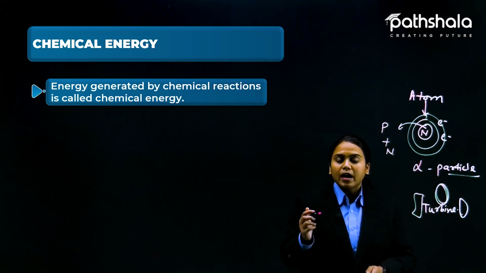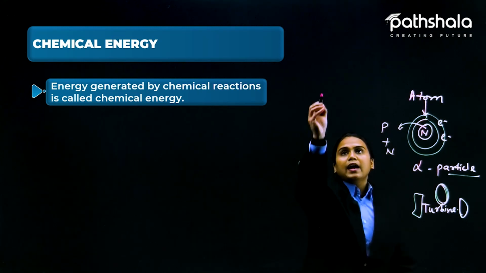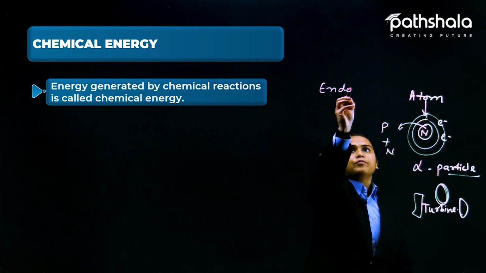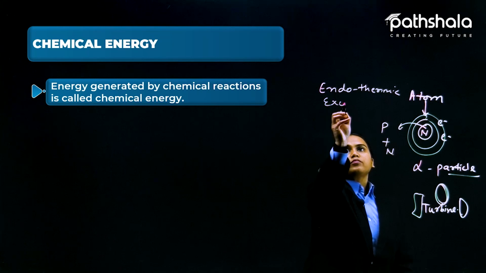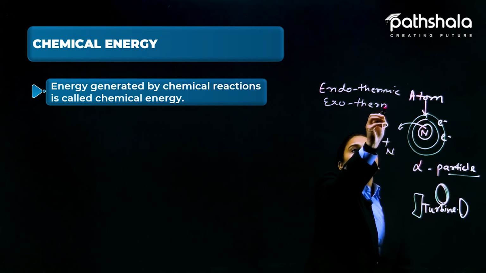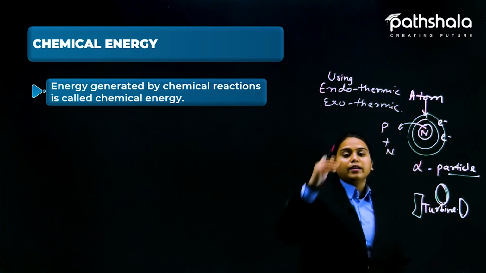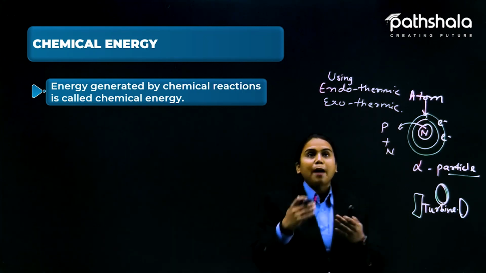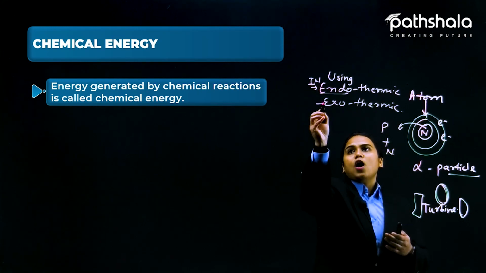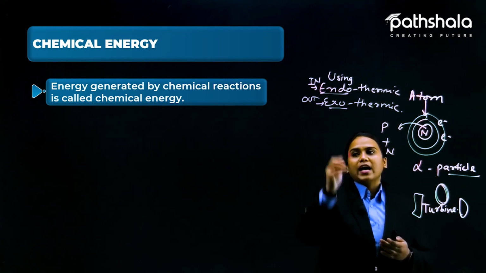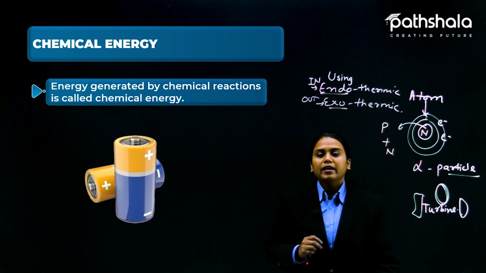Here we have mainly two types of chemical energy, that is endothermic and exothermic. Endothermic and exothermic. As I have told you right now, endo means in, and exo means out, that is the releasing part. So that is how chemical energy works.